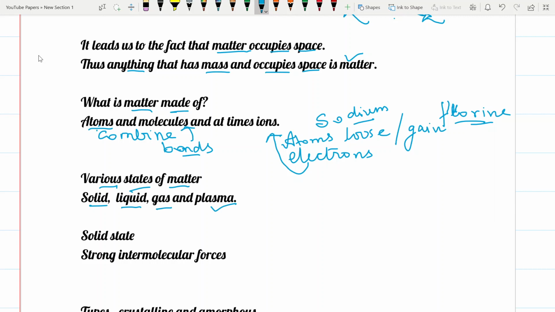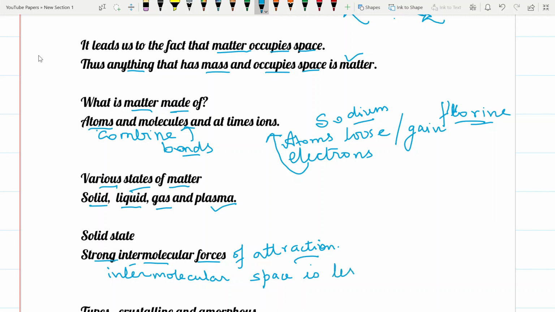In the solid state, we find that there are strong intermolecular forces of attraction. So the space is very less. The intermolecular space is very, very less as in the case of solids. There is a close packed structure which we find in solids. The molecules are not free to move.